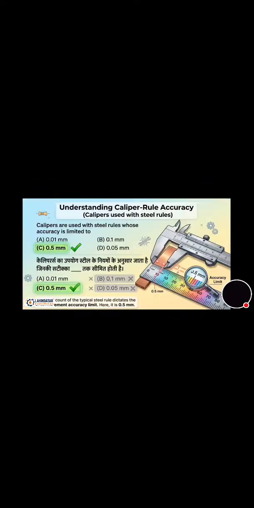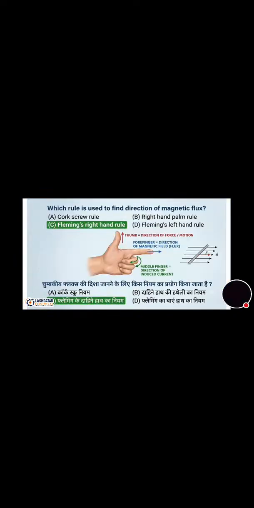Now we will move towards the next question that's on the screen. Calipers are used with steel rules whose accuracy is limited to how much? Its correct answer is option C, that is 0.5 mm. Now let's move towards the last question of the video. Which rule is used to find the direction of magnetic flux? Its correct answer is option C, that is Fleming's right hand rule. You can see through the photo also, thumb is for direction of force and forefinger is for direction of magnetic field or flux and middle finger for the direction of induced current.